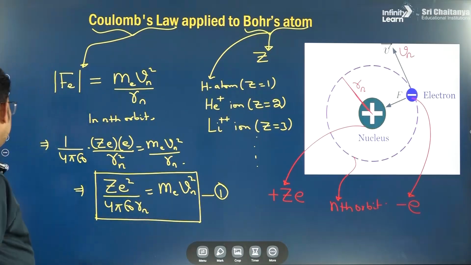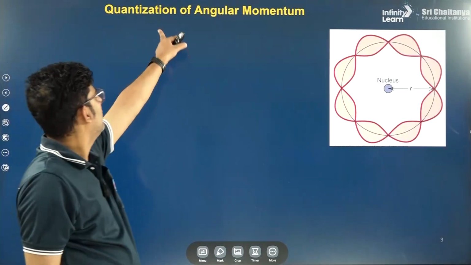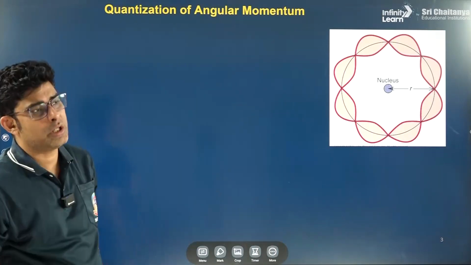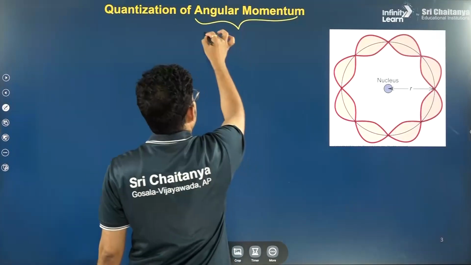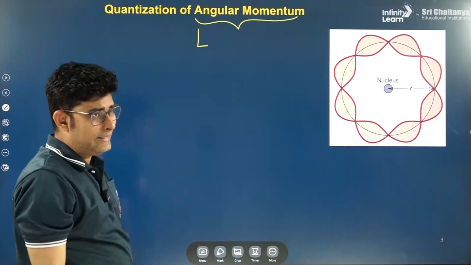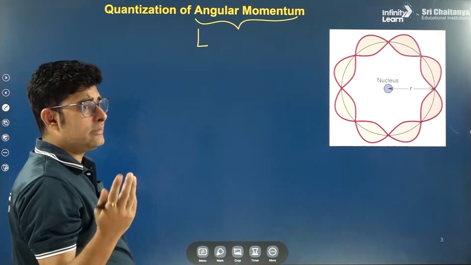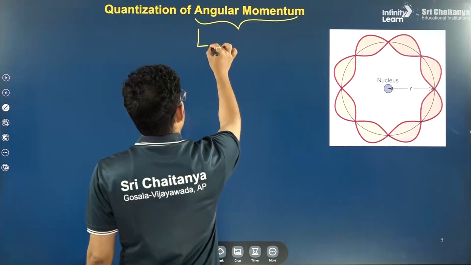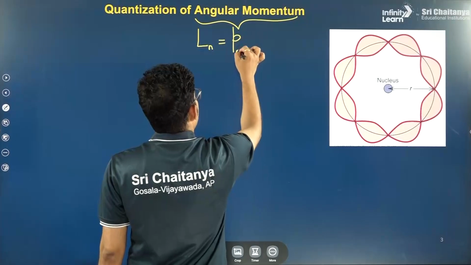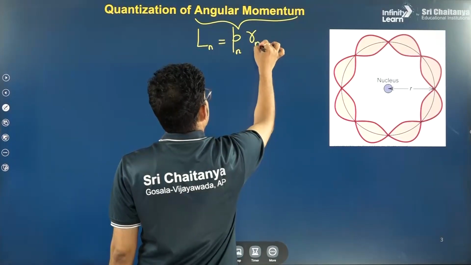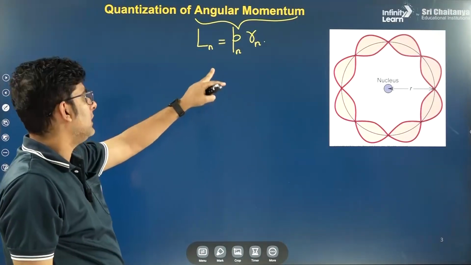Now after this, the next important thing that we should be careful of is quantization of angular momentum. Now we know what angular momentum is. When a particle is translating, about a fixed point, its angular momentum is written as linear momentum multiplied by the perpendicular distance from the fixed point.